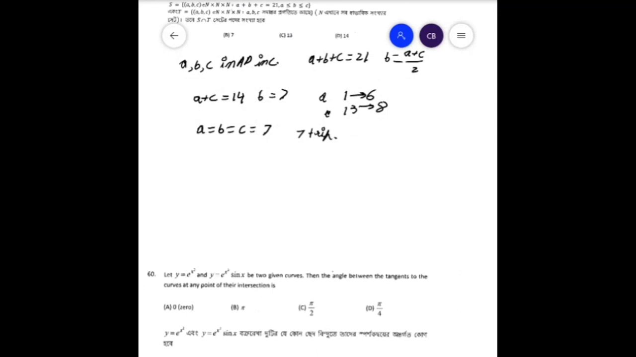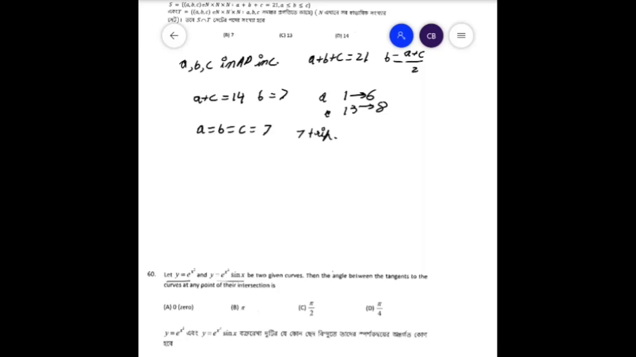Now moving on to the last question of the first group, we see y is equal to e to the power x square, and y is equal to e to the power x square sin x be two given curves. Then the angle between the tangents to curves at any point of their intersection is. Now first try to imagine how the curve will go.